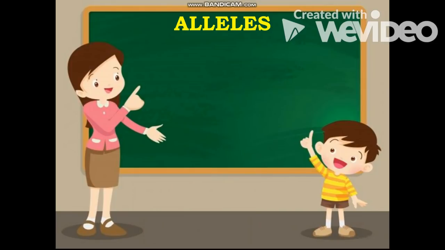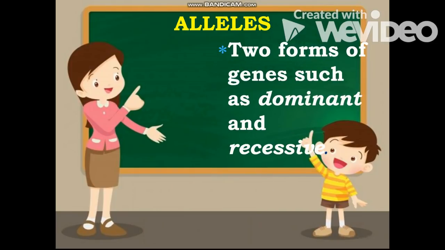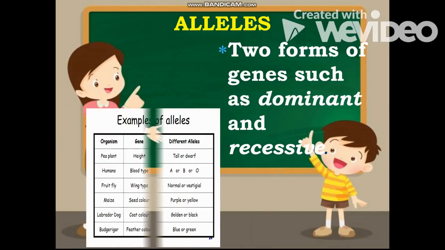Next, we have here alleles. When we say alleles, those are the two forms of genes such as dominant and recessive. Each person inherits two alleles, one from the mother and one from the father. As you can see in the given example, there are different alleles, such as tall or dwarf, type A or B or O, and so on and so forth.